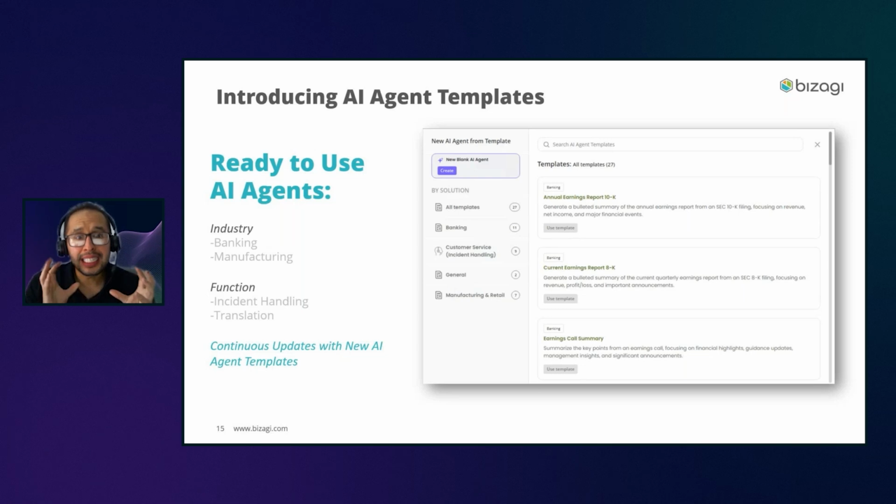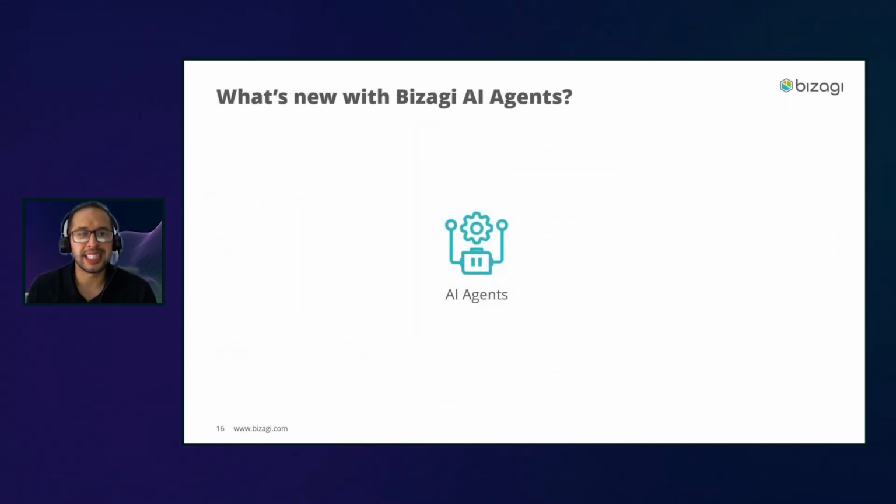Now, the next big feature that has been added into this version has to do with our agents, right? So Bizagi agents, the first version of agents was presented in spring 2024. Agents at that moment were able to manipulate only text, right? Receiving information in text and giving back some text.